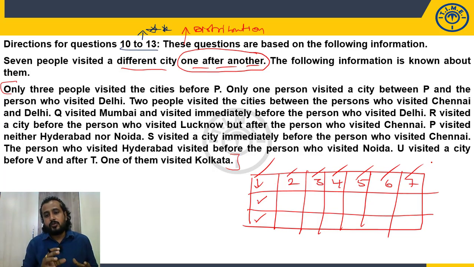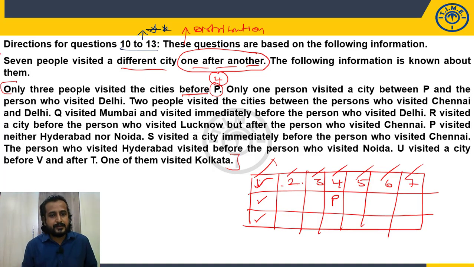So by going through this basic structure, this kind of question will be completed in less time, because the clues they will give you in that way. Okay, before and after. Only 3 visited before P means P is the fourth person to visit. So when you take the positions, you can fix P easily here. So that's why I'm suggesting this as a basic structure. So don't freeze the names, don't freeze the cities, just take the positions, the order in which they visited, one after the other. So first person, second, third, fourth, fifth, sixth, seventh. Fine.